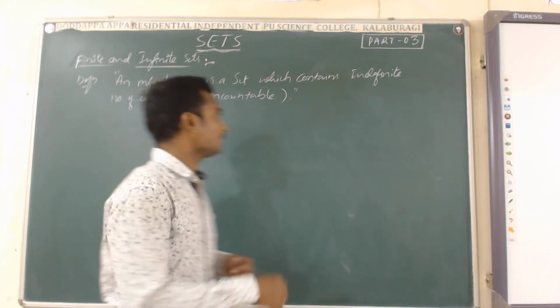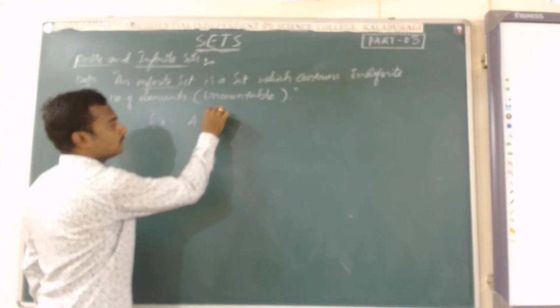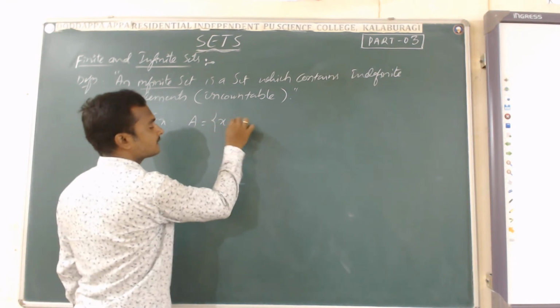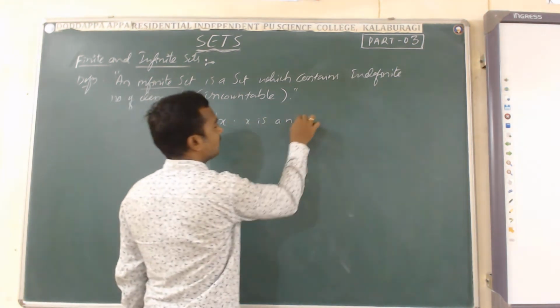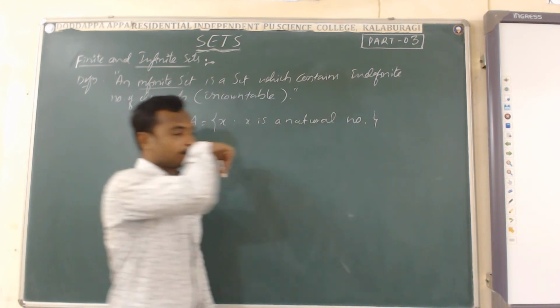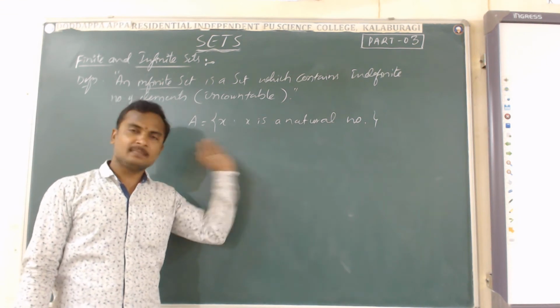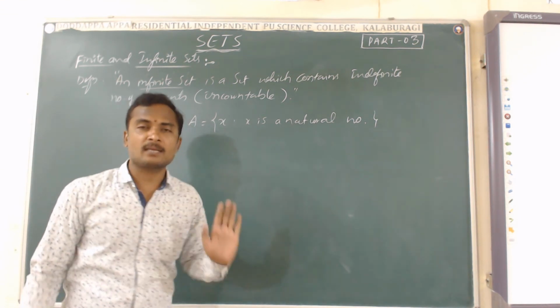For example, the set A equals the set of all x such that x is a natural number. In the set, x is just a natural number.